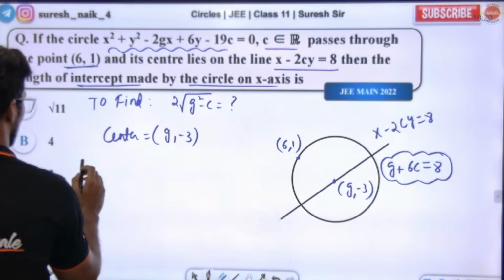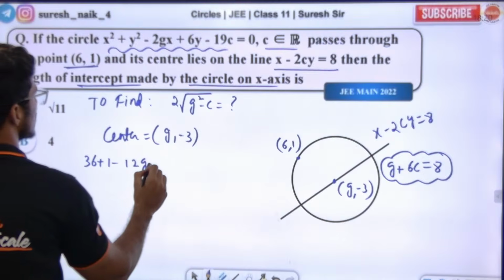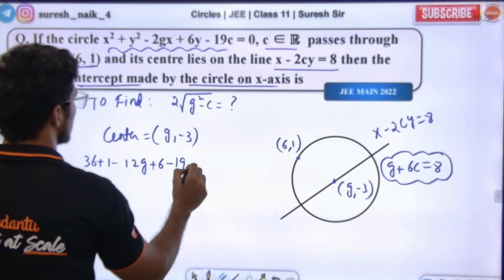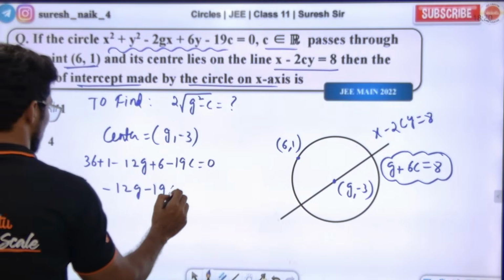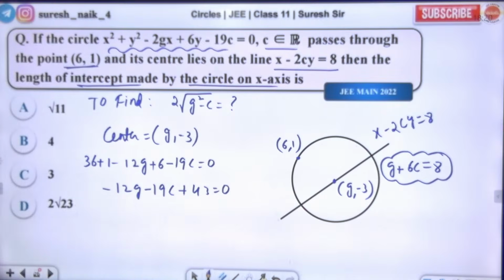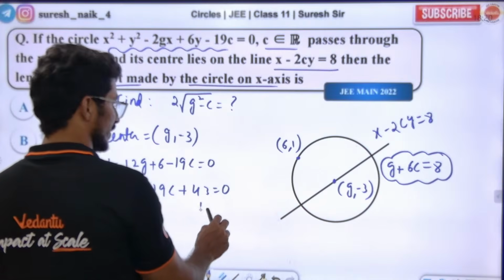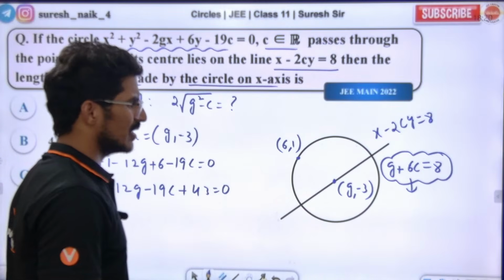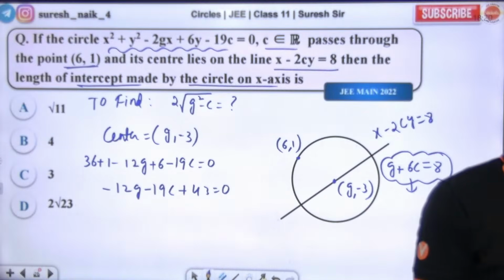So substituting 6 comma 1 in the circle, 36 plus 1 minus 12g plus 6 minus 19c is equal to 0. Okay, minus 12g minus 19c, 37 is 43. Correct or not? I'm getting this. Now solve these two equations for g and c values. C value 1, g value 2 satisfies here.